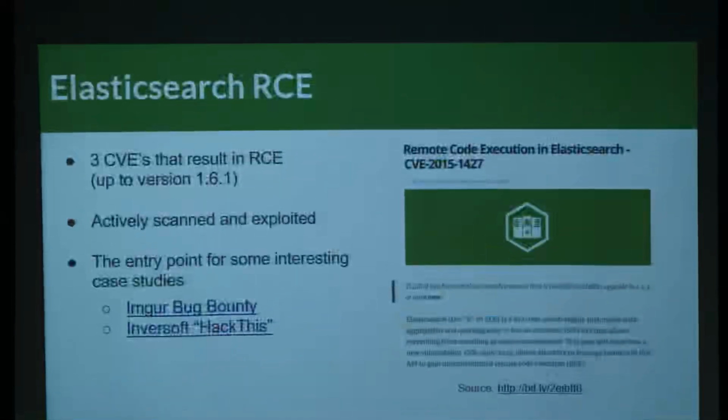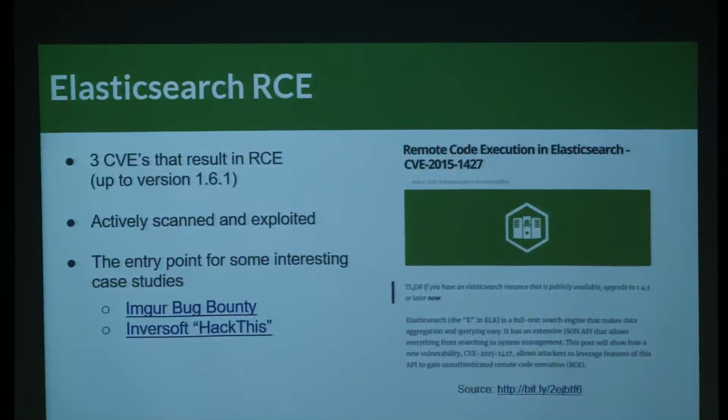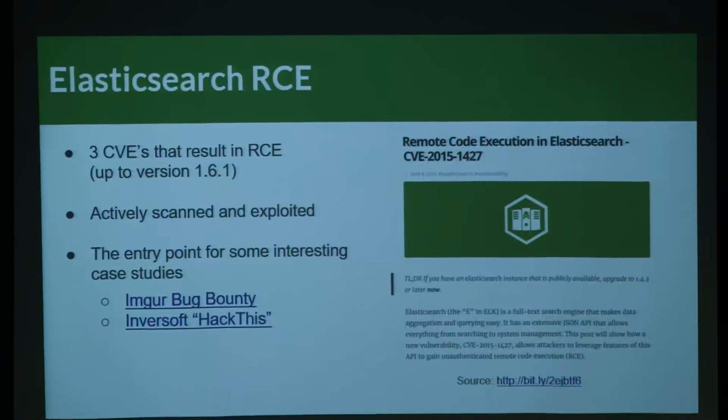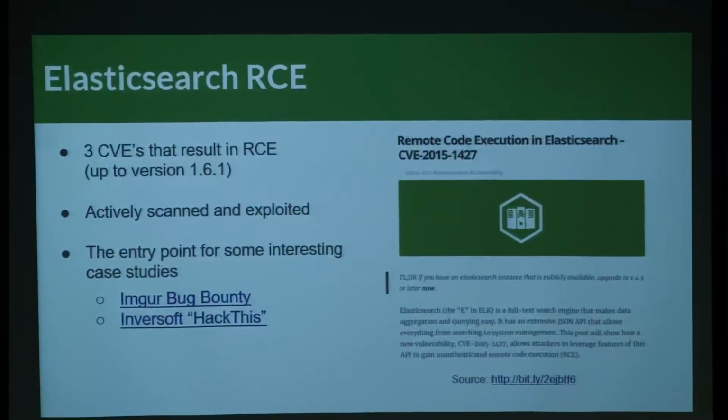The important thing to note, by the way, is how this one worked: Elasticsearch thought we should allow people to run arbitrary Groovy scripts, which is basically like Java. And they had a sandbox with a blacklist of things that you could run. So it was pretty easy to bypass, and that's a pretty nasty design decision since Java's pretty powerful and you can do a lot of things with it, including owning the box. And this wasn't Elasticsearch's first rodeo. In fact, they've had three CVEs which all have unauthenticated remote code execution, which at that point is game over for everyone running even the most current version of Elasticsearch out there. And these are actively scanned and exploited.